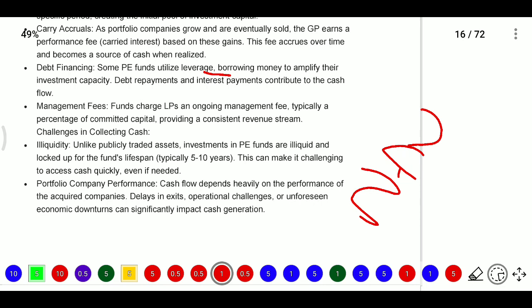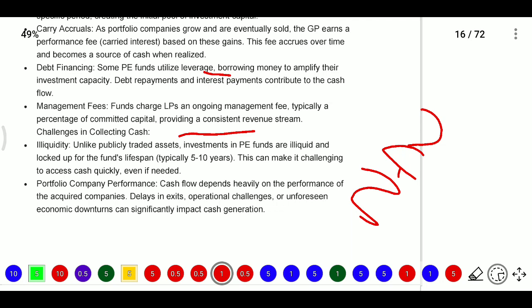So on the committed capital they will charge the management fee, and there are different methods for calculation of fees. There is the NAV method, and there is the method based on committed capital. So based on these different methods they will charge the management fee.